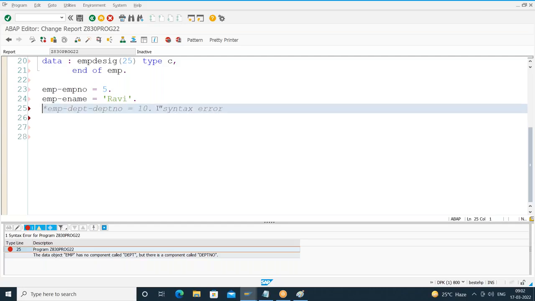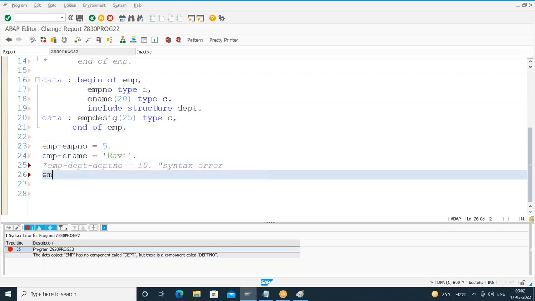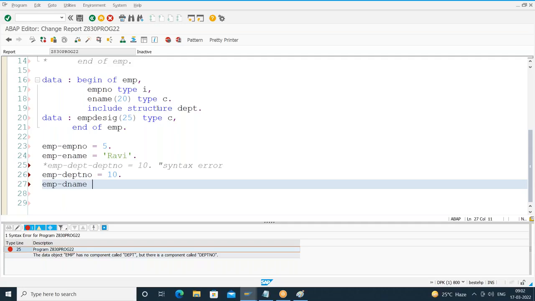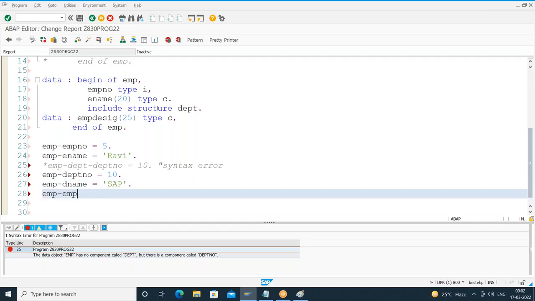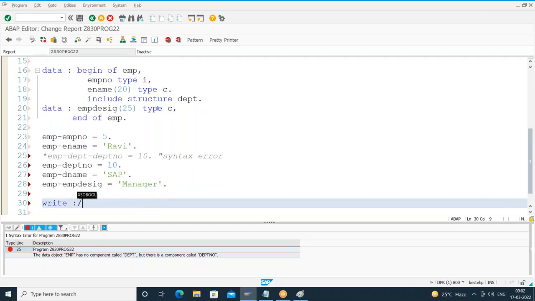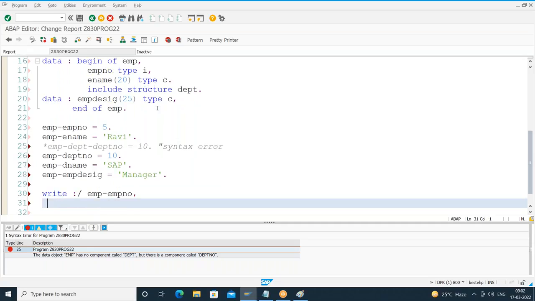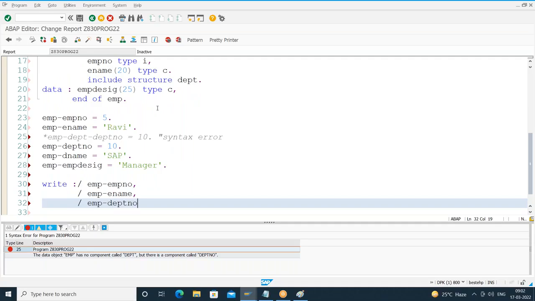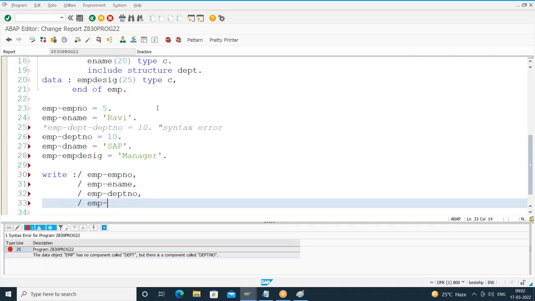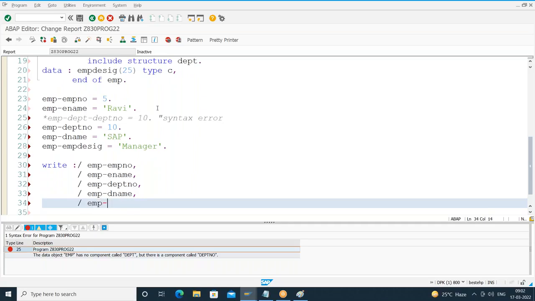So how do I access here? You will say EMP hyphen what? Department number equal to 10. EMP hyphen department name equal to something. And what is the other field? Designation. EMP hyphen designation equal to so and so. And when you're printing also same thing, right? I'll just print everything. EMP hyphen employee number, EMP hyphen employee name, EMP hyphen department number. I can access in any sequence, doesn't matter. EMP hyphen employee designation. So when I execute, no errors.